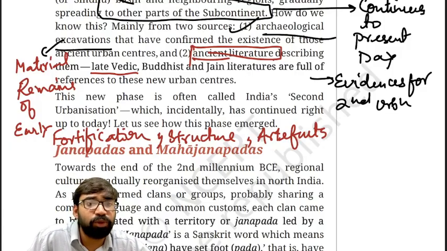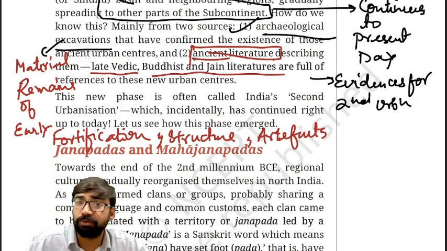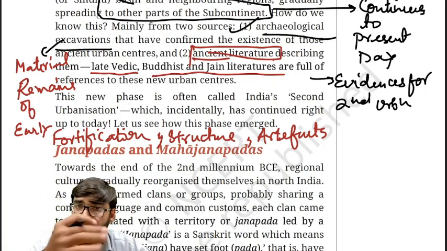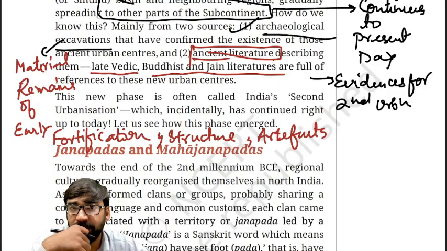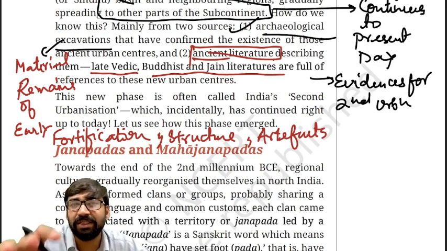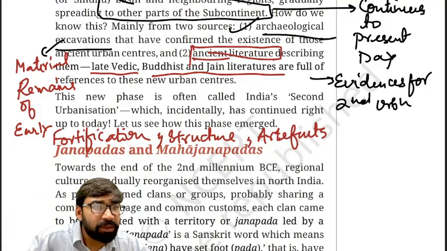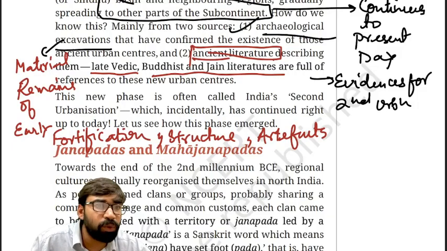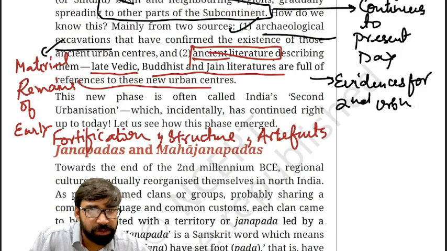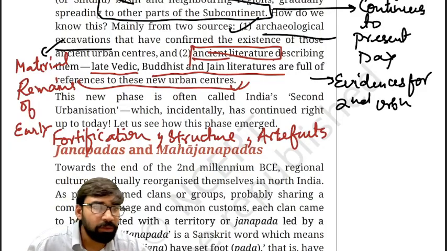Then apart from this, Buddhist and Jain literatures also. Why Buddhist and Jain literatures? Because Buddhism and Jainism also originated around 6th century BC. At the same time, urbanization also came. So these texts also mention the early urban centers. Clear? There are various references to these new urban centers. Fine. Okay. Now let's begin with Janpad and Mahajanpad.